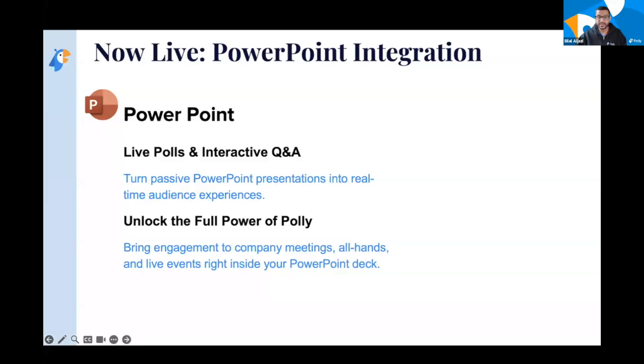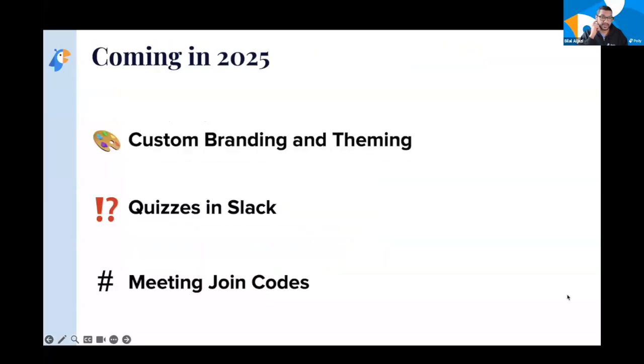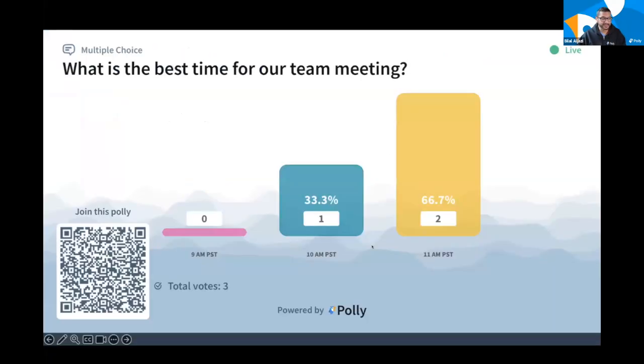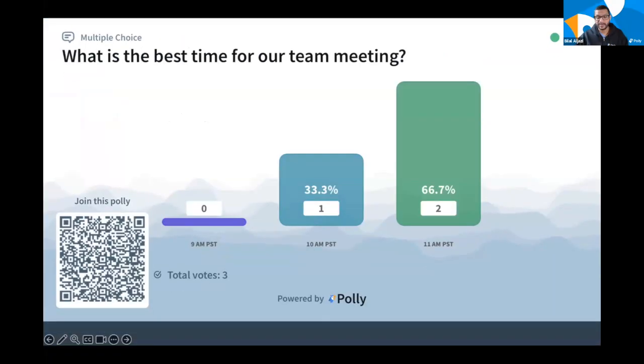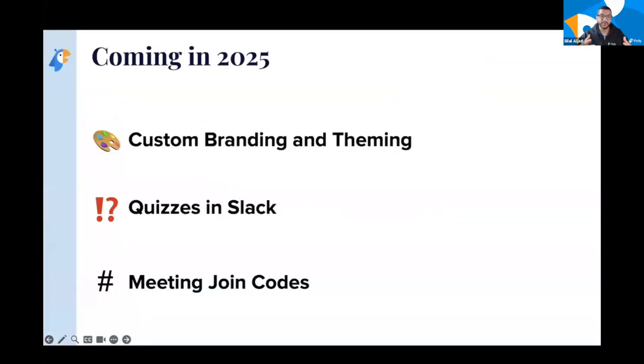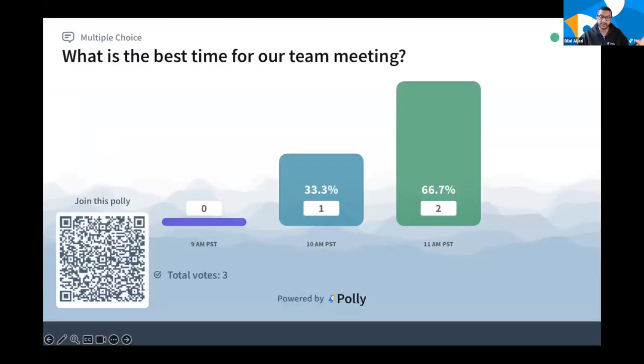But one of the biggest things that we hear about as we dive into the presentation integrations is that all of our presentation views still have this blue background behind them. Not to worry, very soon on our roadmap is custom branding and theming. You'll be able to apply your company's colors to the background and your company logo. You'll be able to minimize the Poly branding on the slide so that you can use it not just internally with your team, but also with customers, since a lot of sales and marketing teams are using this type of software with their customers. And it's really important to have that customized branded experience.